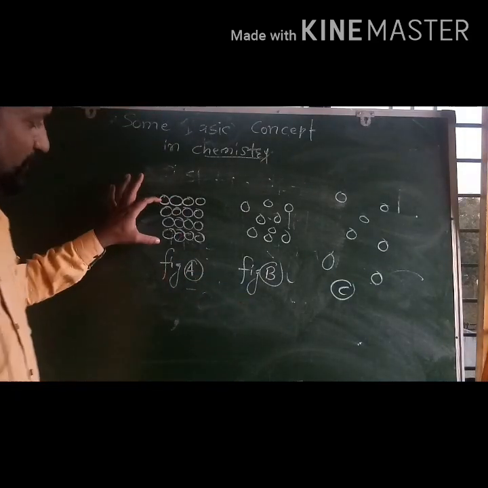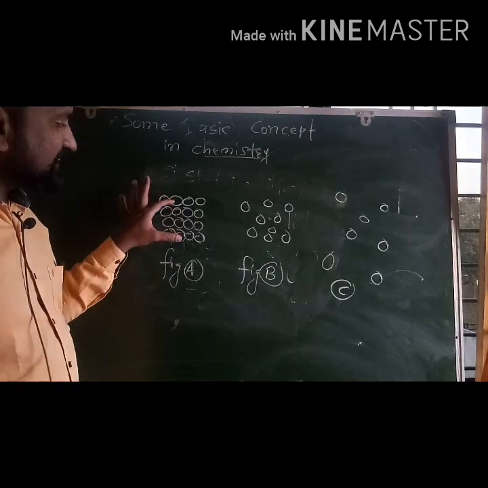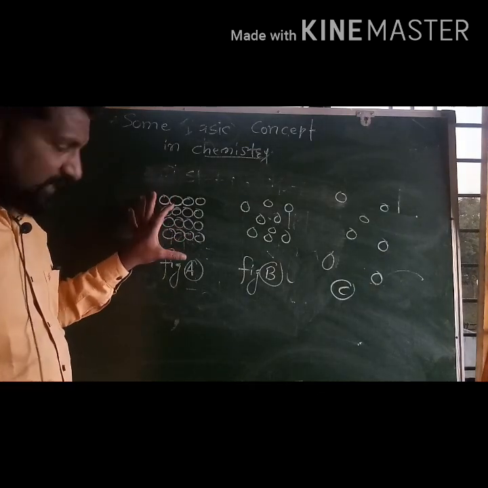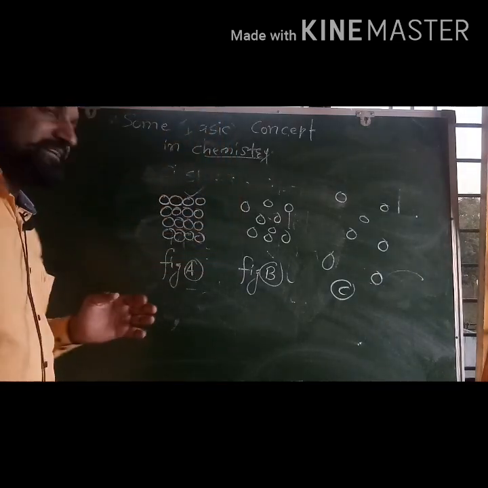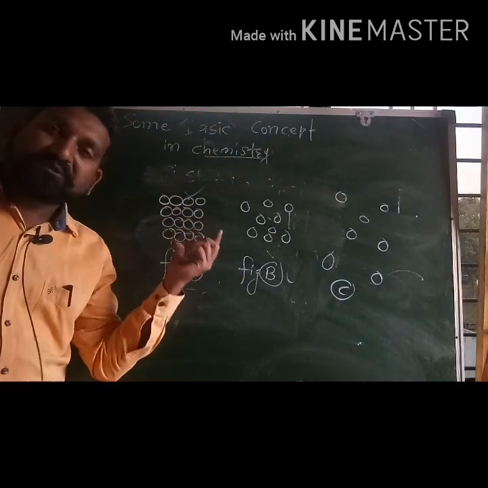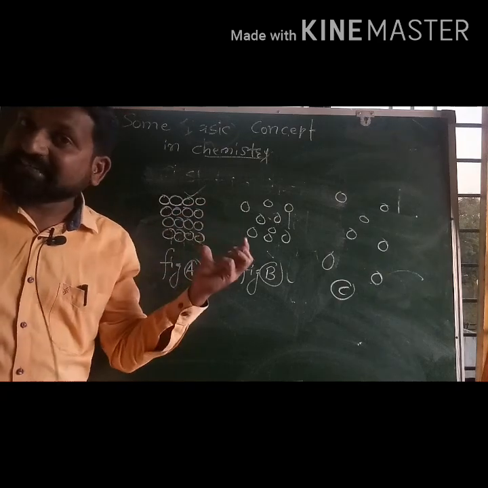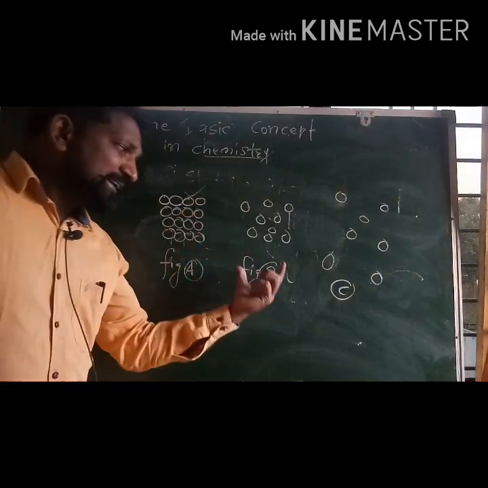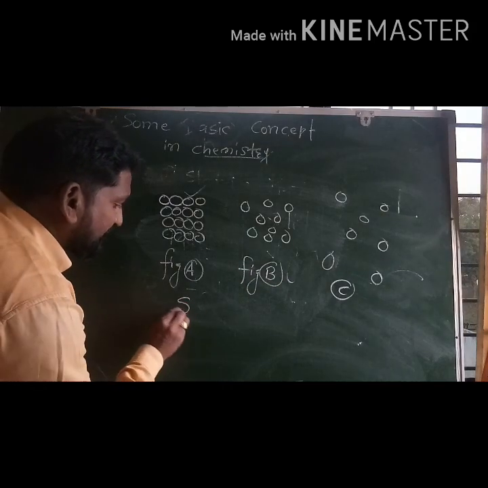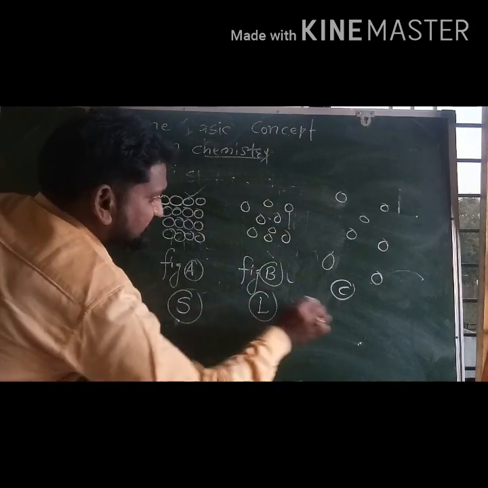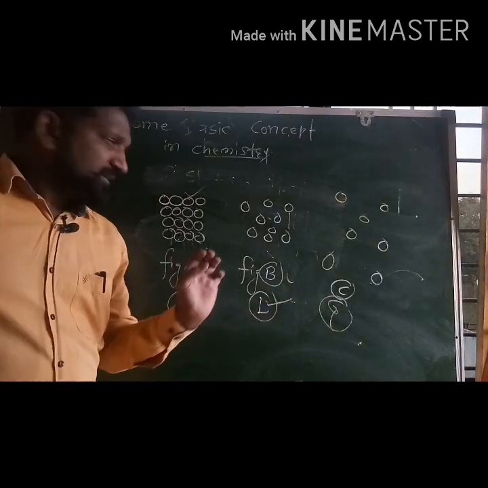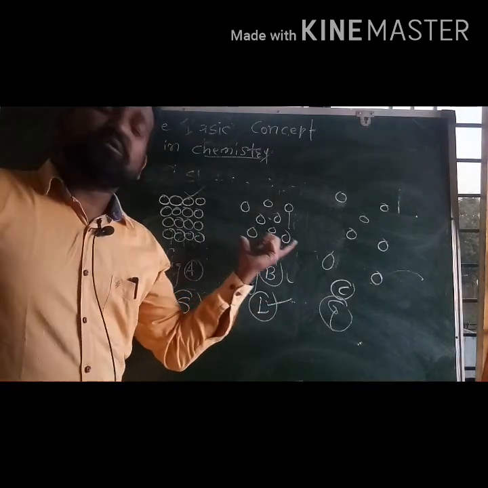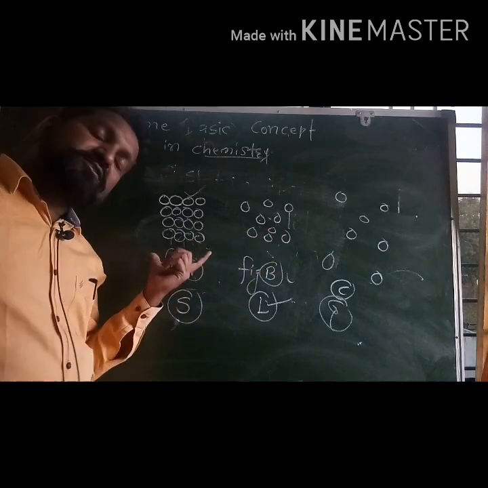In solid, the constituent atoms and molecules are packed together very tightly. That's why it has a particular shape and a particular size. This is for solid, this is for liquid, and this is for gas. In liquid, molecules are not arranged as they are in the solid state.